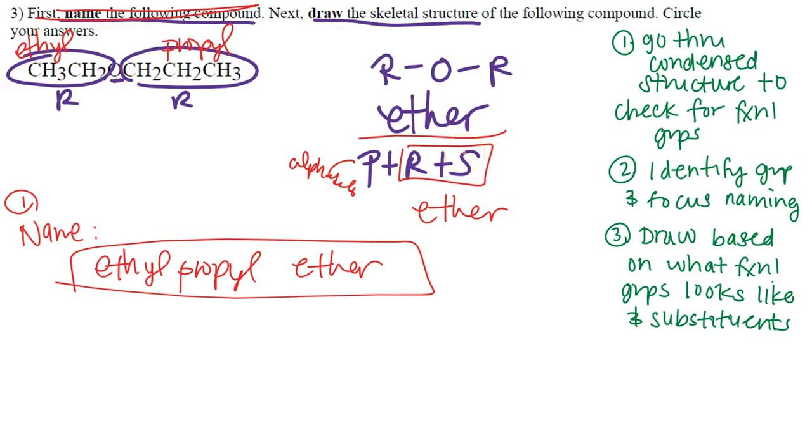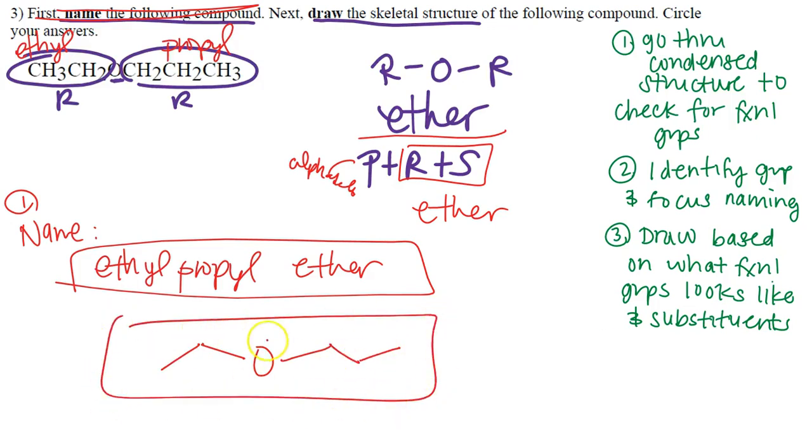Now I have to draw the skeletal structure for these. I'm going to go off the condensed structure. I'm going to put my oxygen in the middle. After that, I know that oxygen can make 2 bonds. Okay, so I have 1 bond here, and I know that oxygen also makes that bent shape. So I can have 1 bond here and 1 bond here, and we know that's going to be our carbon. Now, these carbons are going to be based on the substituents that are here for our prefixes. So we have a propyl group, it's going to be 3 carbons, 1, 2, 3. And we have an ethyl group, 1, 2. Okay, let me write that better. I don't know why my angling on my pen is not looking great. 1, 2, and then 1, 2, 3.